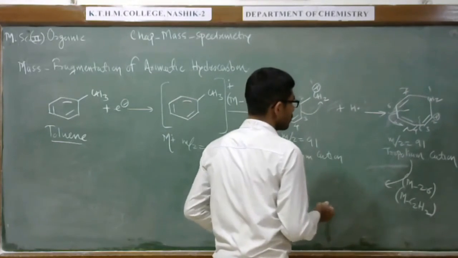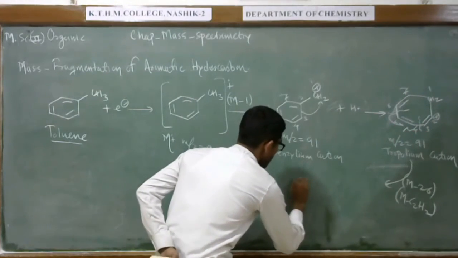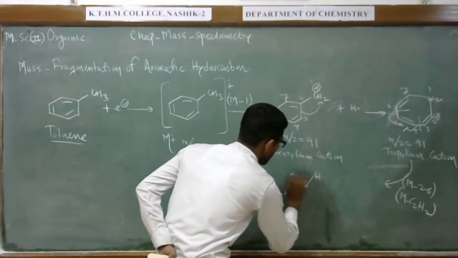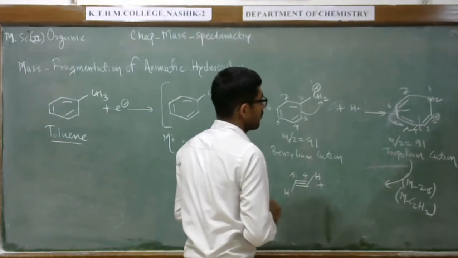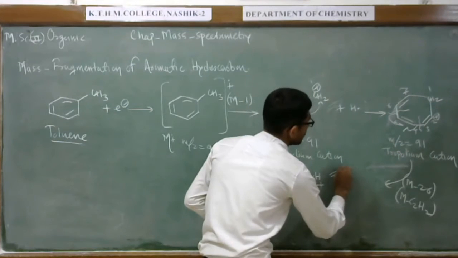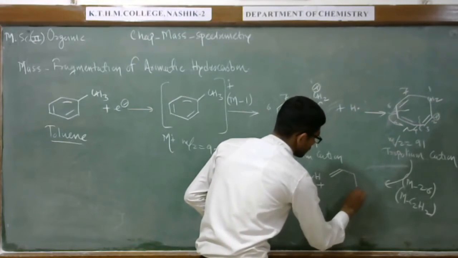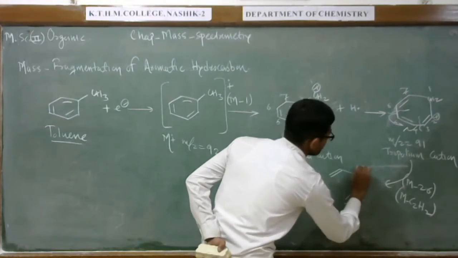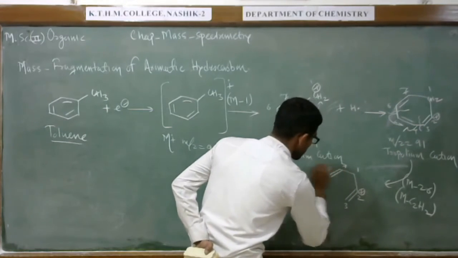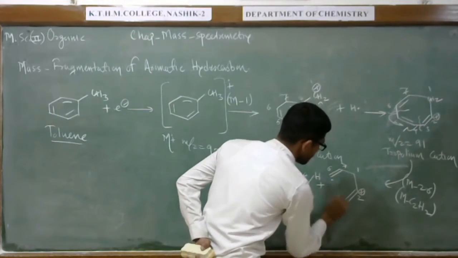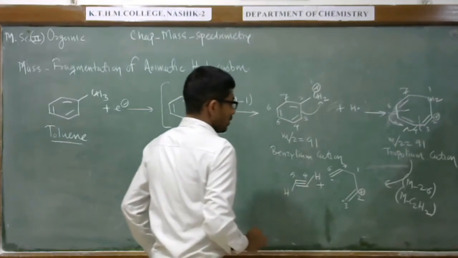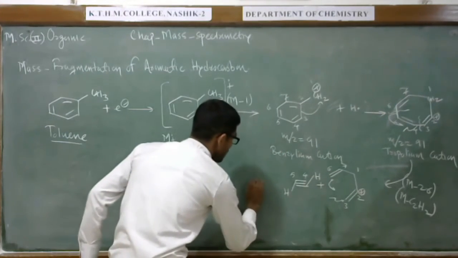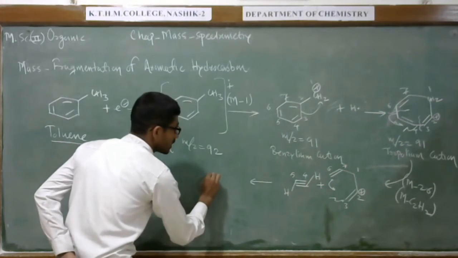So when this part is lost, carbon number 5 and 4 are lost as acetylene, while 6, 7 are like this. And this part is a radical, this part also a radical. So this part is combined. After combining this part, we can observe that